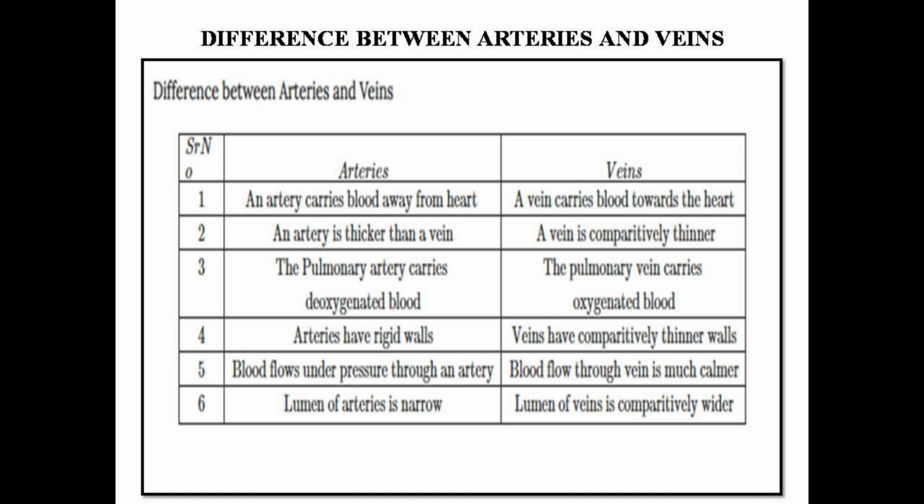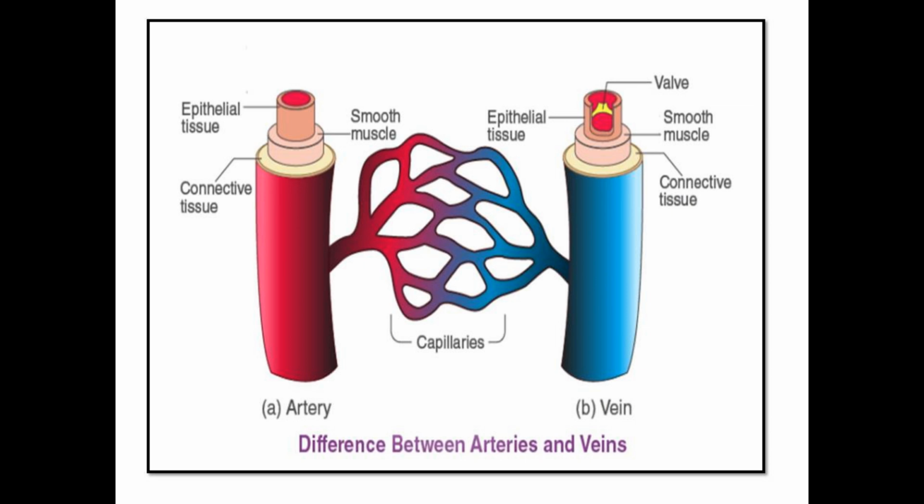On reaching an organ or tissue, the artery divides into smaller and smaller vessels to bring the blood in contact with all the individual cells. The smallest vessels have walls which are one cell thick and are called capillaries. Exchange of materials between the blood and the surrounding cells takes place across this thin wall. The capillaries are joined together to form veins that convey blood away from the organ or tissues.